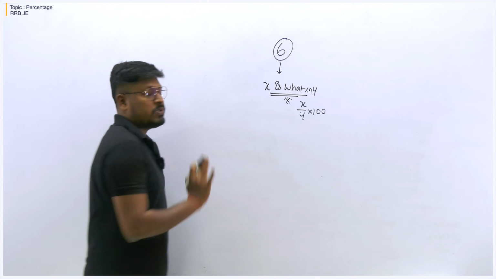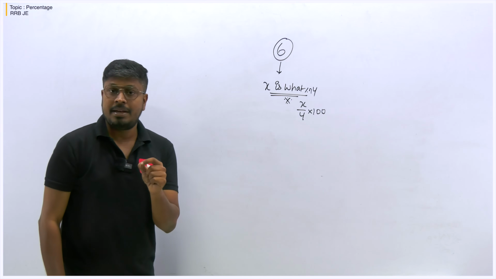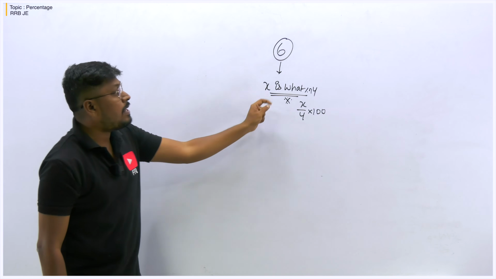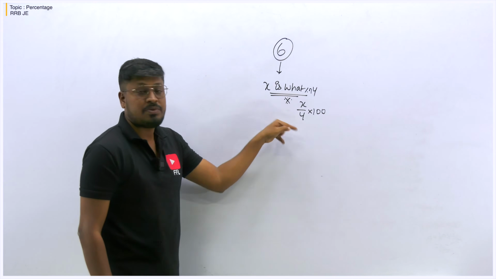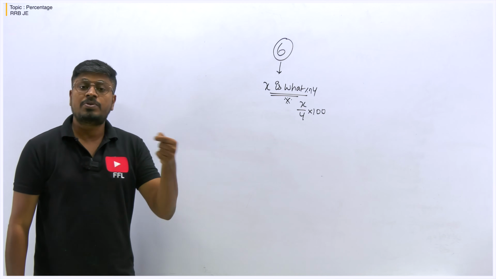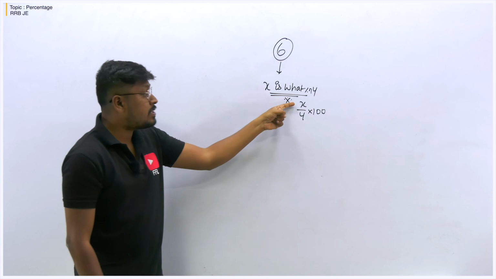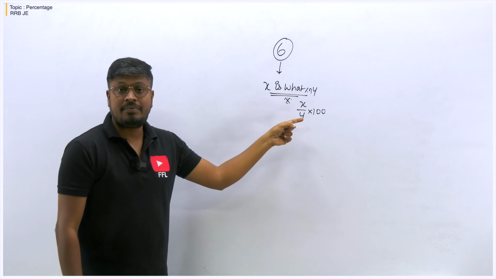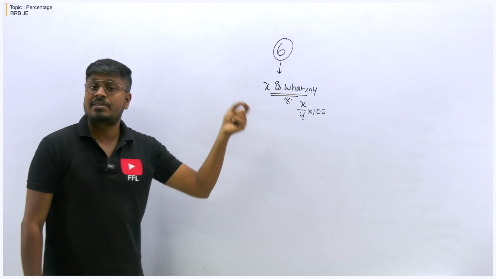It is very simple to solve. But the only problem here is you have to rightly identify which value is Y and which value is X, because most of the time students wrongly write the X value in the denominator instead of Y, and the Y value in the numerator instead of X.